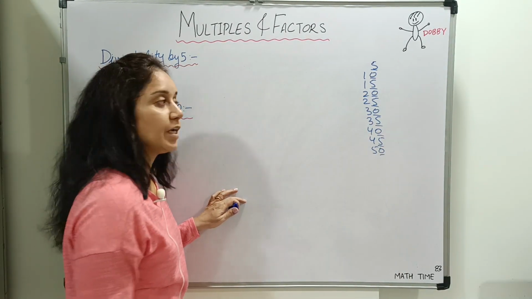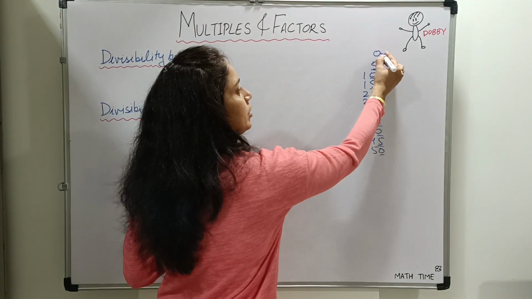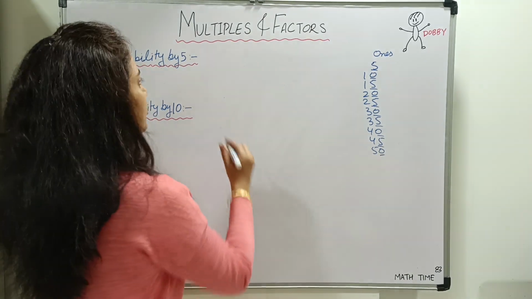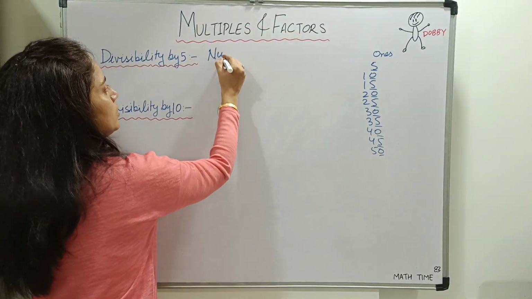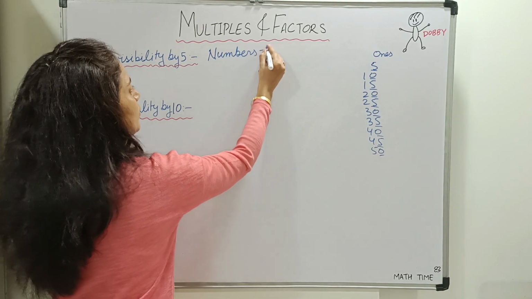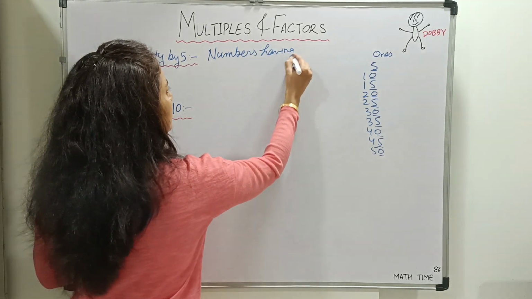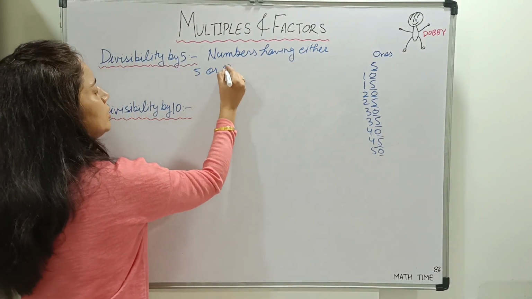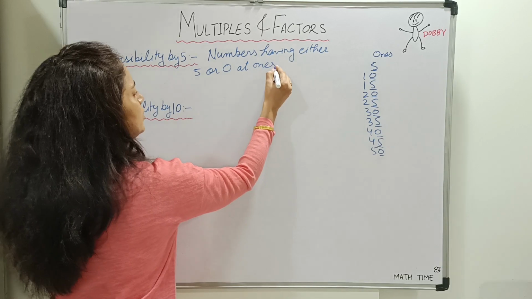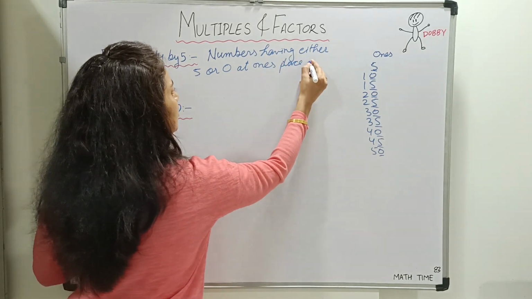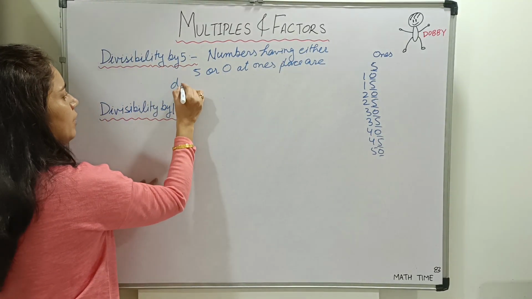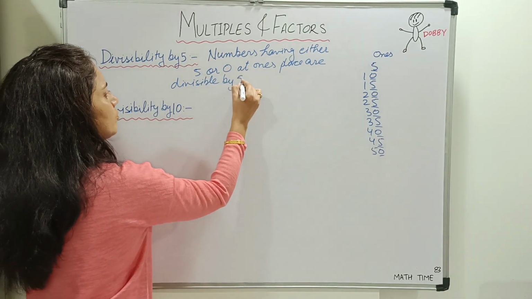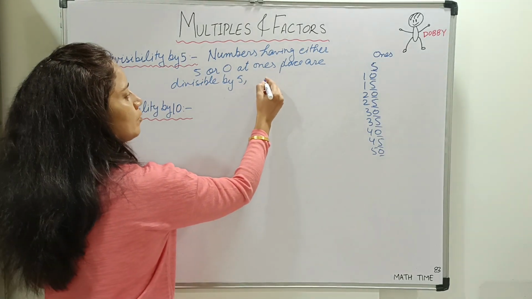So the numbers which have either 5 or 0 at ones place are divisible by 5.